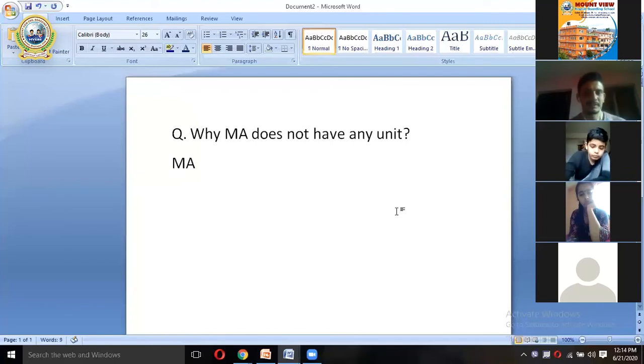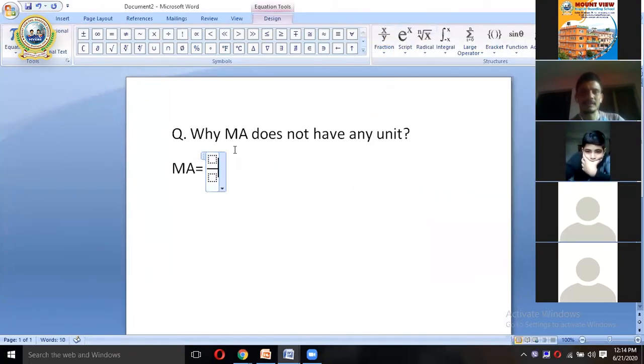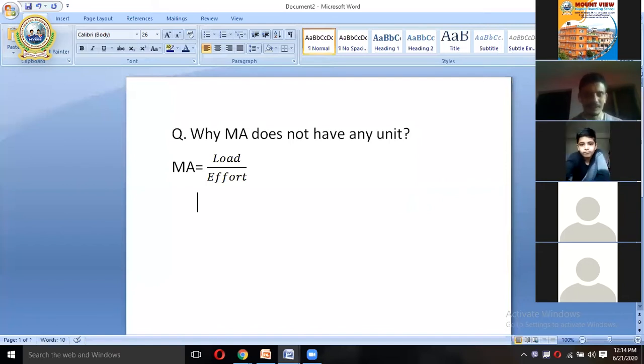So mechanical advantage equals this. As I told you earlier, mechanical advantage equals load upon effort. This is the formula to calculate mechanical advantage. Let us suppose that load is 10 Newton, and again load is divided by effort. Let's say effort is 5 Newton.